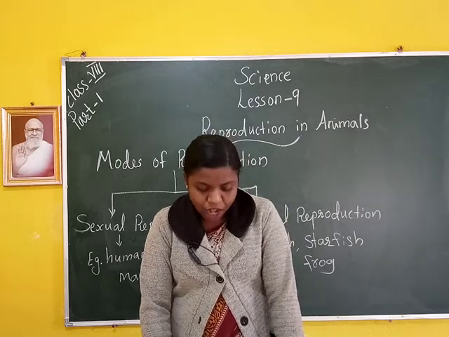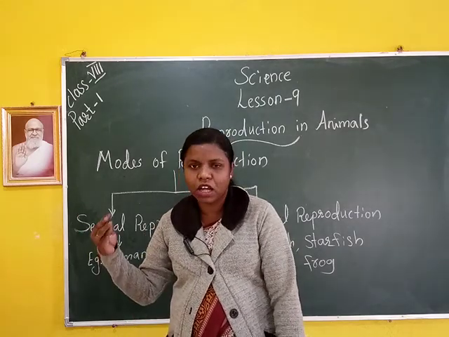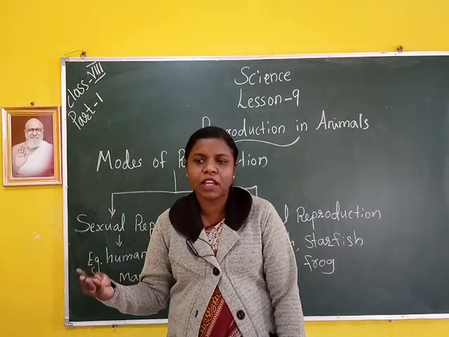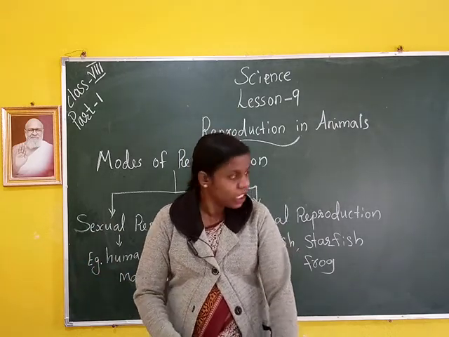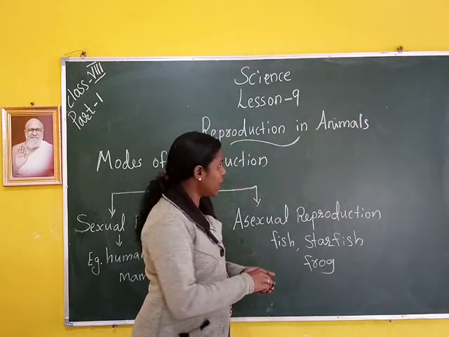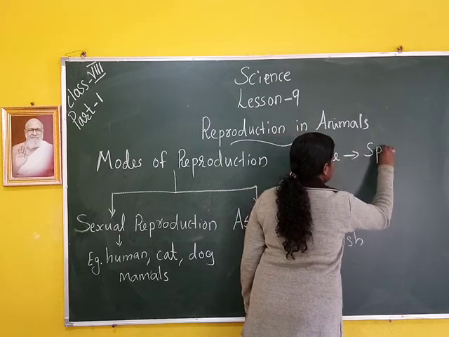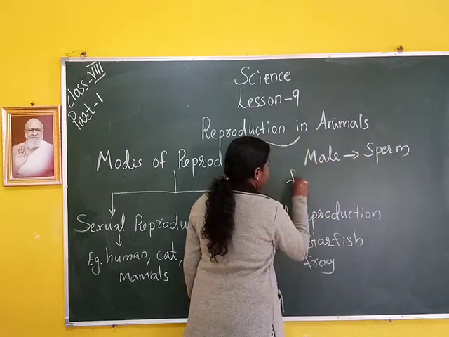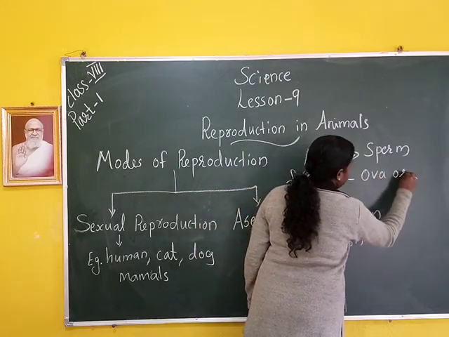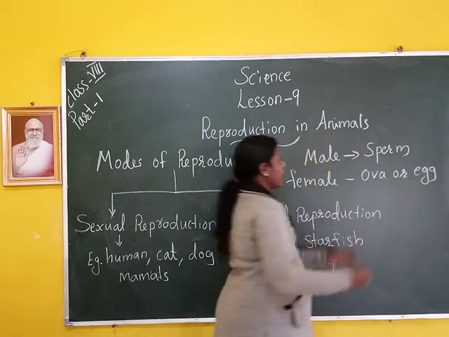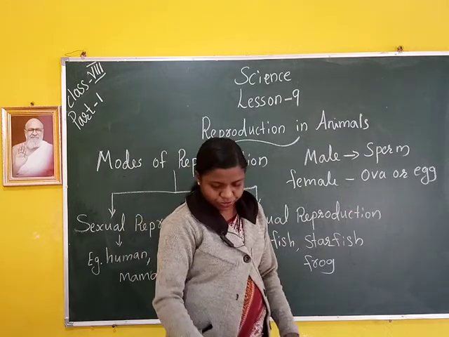Haploid means half the number of chromosomes of the parents. The male gamete is called sperm, and the female gamete is called ova or egg.